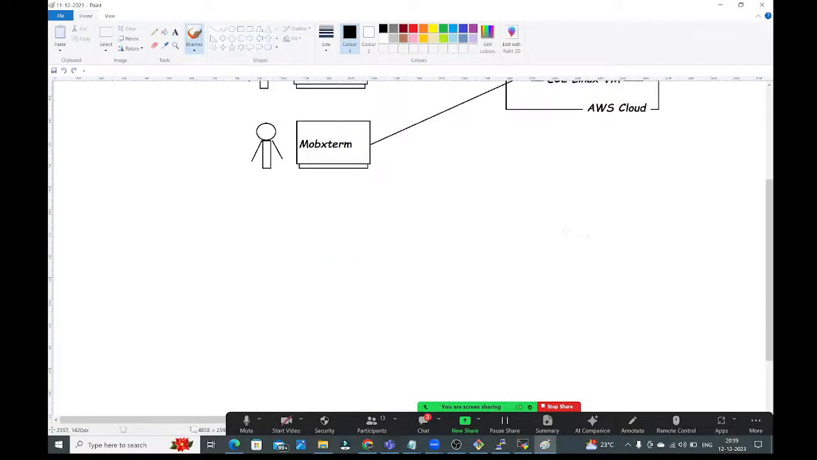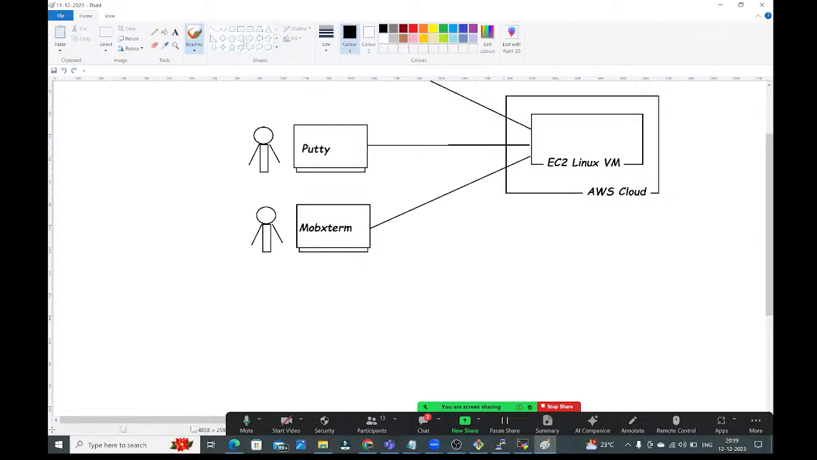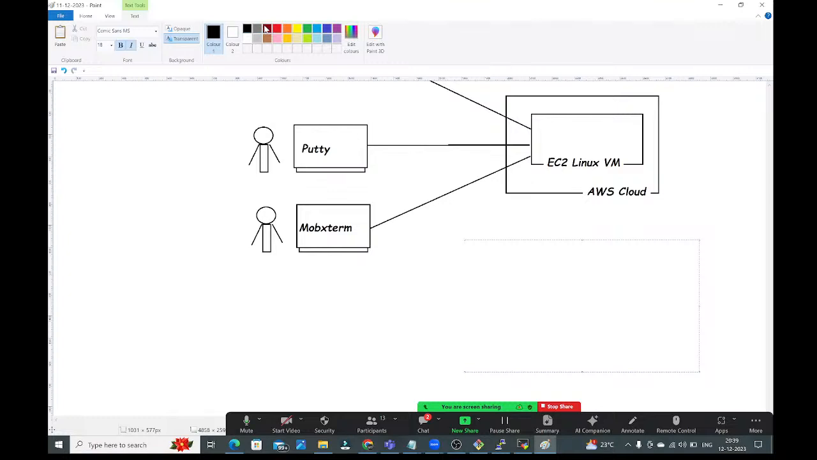Okay, fine. See, guys, to create this Linux virtual machine, what details are you providing here? First we are giving the instance name. Next, the AMI we need to select. AMI stands for Amazon Machine Image. Next we are selecting the instance type, T2.micro. This is the free tier one.